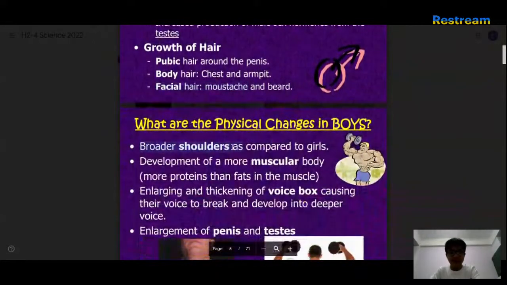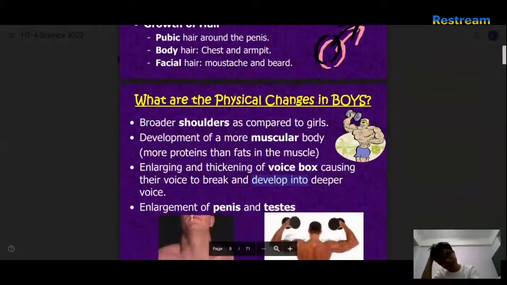Okay, physical changes in boys: broader shoulders, development of a more muscular body, and enlarging and thickening of voice box, causing voice to break and develop into deeper voice. Do I really need to revise this now?